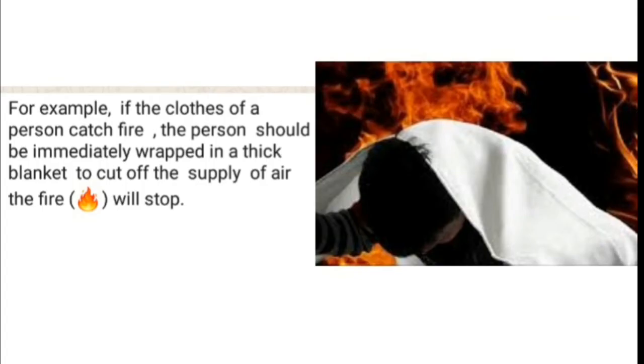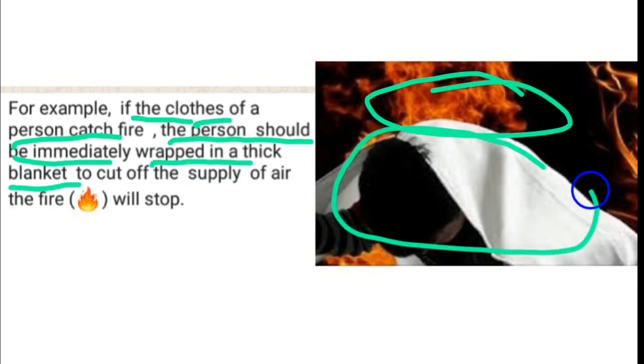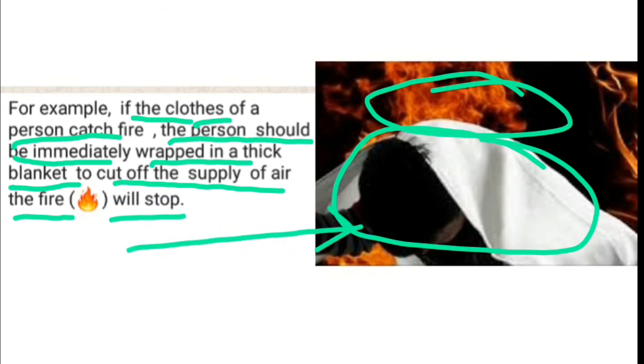For example, if the clothes of a person catch fire, the person should be immediately wrapped in a thick blanket to cut off the supply of air. The fire will stop.